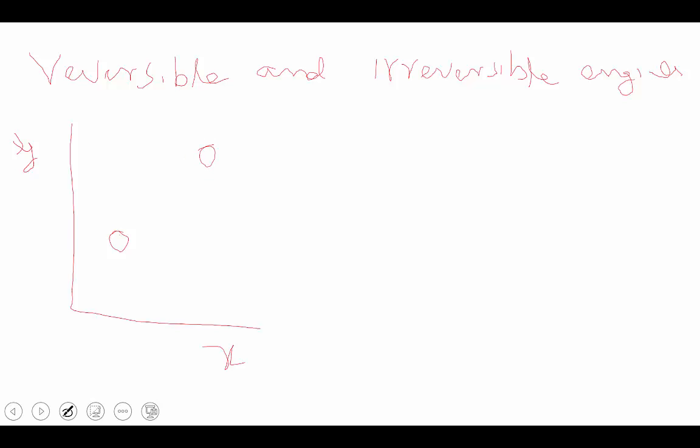In between, the process goes from state 1 to state 2, and during that process there is some amount of work input and some amount of work output, some amount of heat input and some amount of work output.